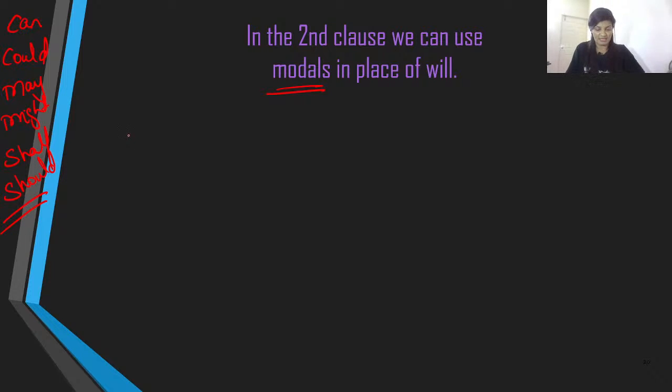So in your second clause, when I gave you the example earlier, I told you that one is supposed to be in simple present and the other one is supposed to be in simple future. The one which is supposed to be in simple future takes the auxiliary will. So in the place of will, you can use all these modals.